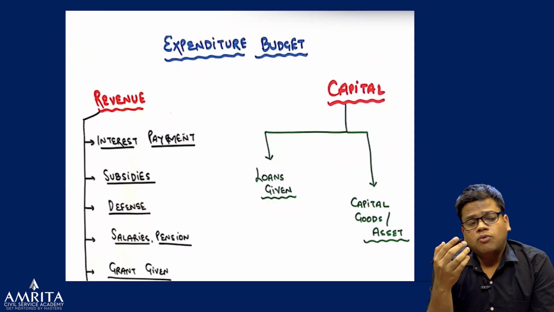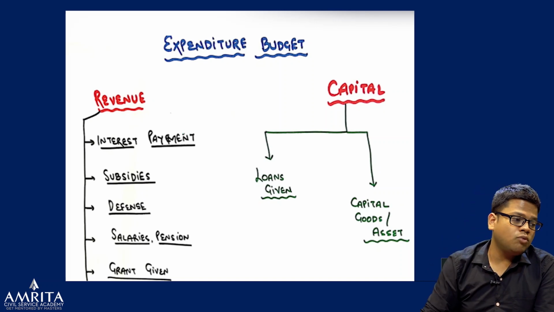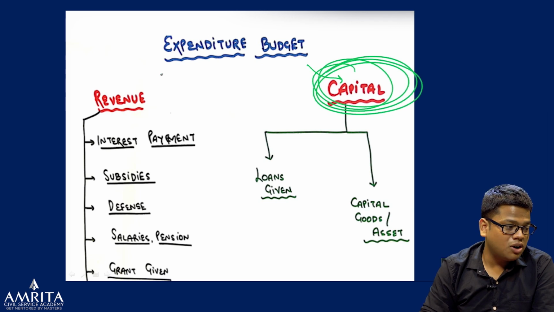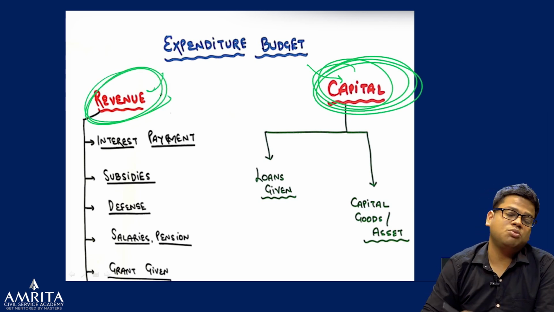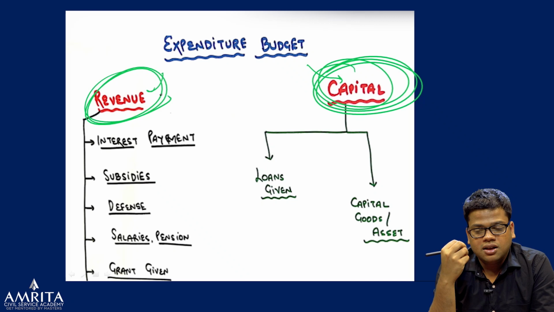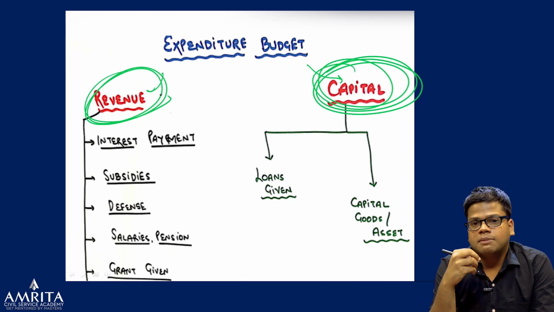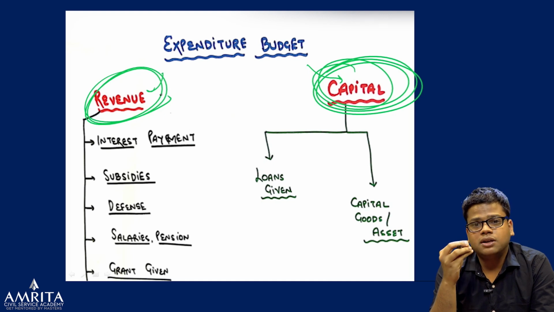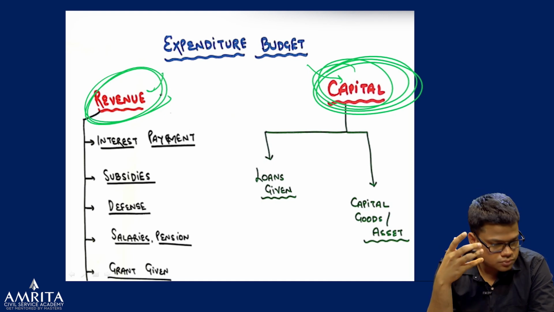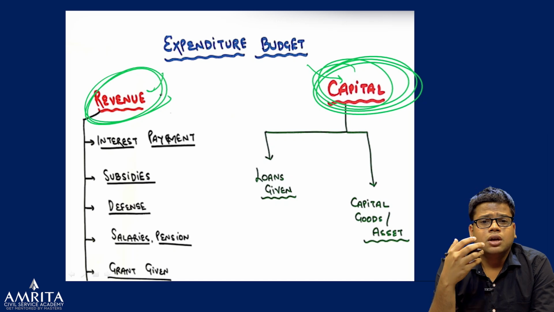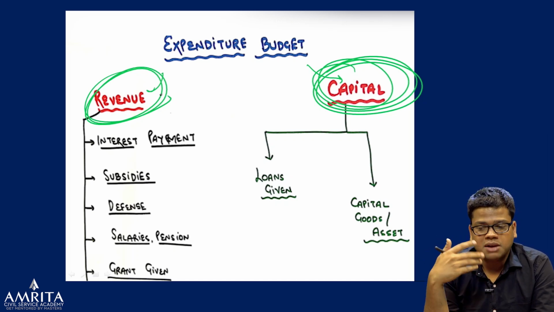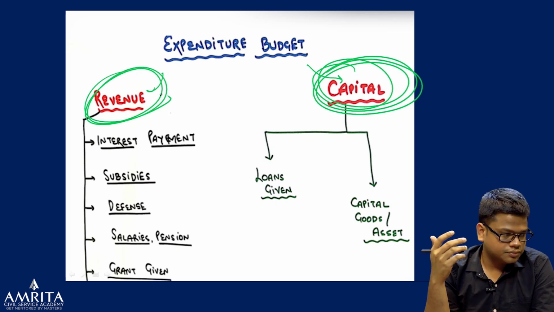Where government wants to spend most of the expenditure is in the capital part. But where government is having the most expenditure is the revenue part. We'll discuss that. And that is one of the big problems in the Indian economy, because we don't have a large capital expenditure. We have a very limited capital expenditure. And that is why the government is planning to come up with the national infrastructure pipeline, so that more infrastructure, more investment can be done on the capital side of things.